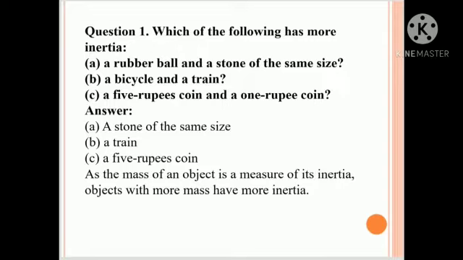A. A rubber ball and a stone of the same size. B. A bicycle and a train. C. A 5 rupee coin and a 1 rupee coin. Answer: As the mass of an object is the measure of its inertia, objects with more mass have more inertia. That means the stone, the train and the 5 rupee coin will have more inertia.